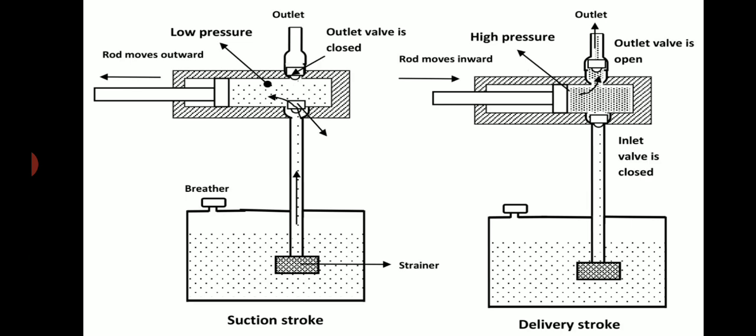The two diagrams indicate the piston pump at suction stroke and at delivery stroke. A piston and rod cylinder arrangement: when the piston is moving outward, that is the suction stroke, and when the rod is moving inward, that is the delivery stroke. Two ports are there, inlet and outlet. In suction stroke, low pressure is developed, and in delivery stroke, high pressure is developed. In suction stroke, the outlet valve is closed, whereas in delivery stroke, the outlet valve is open.